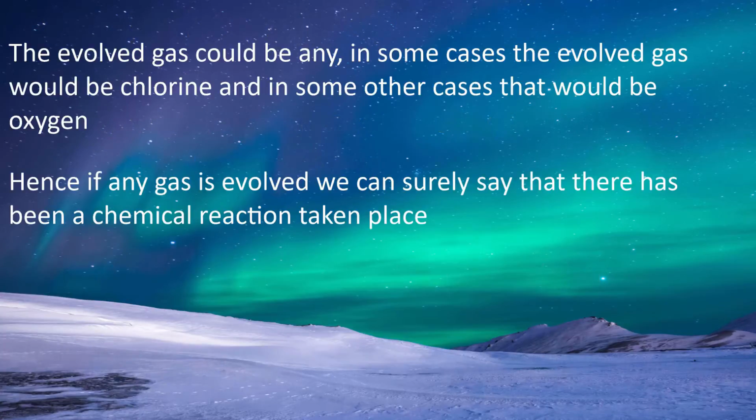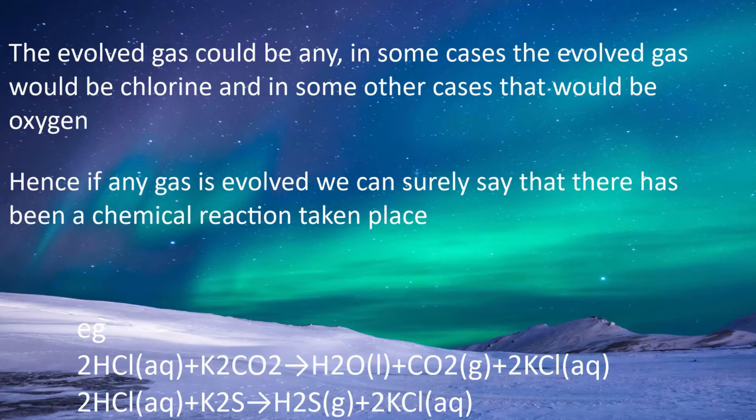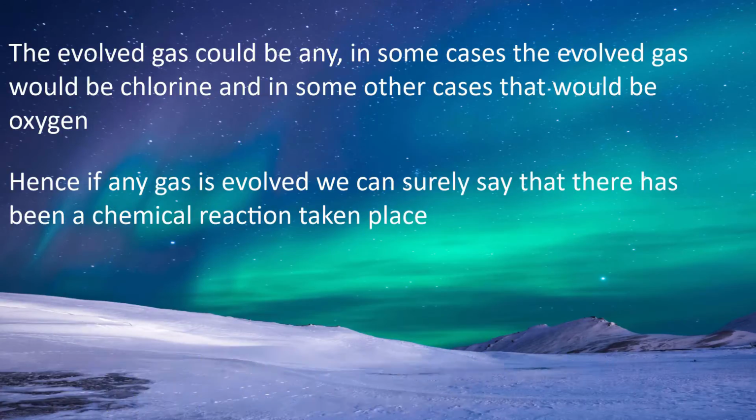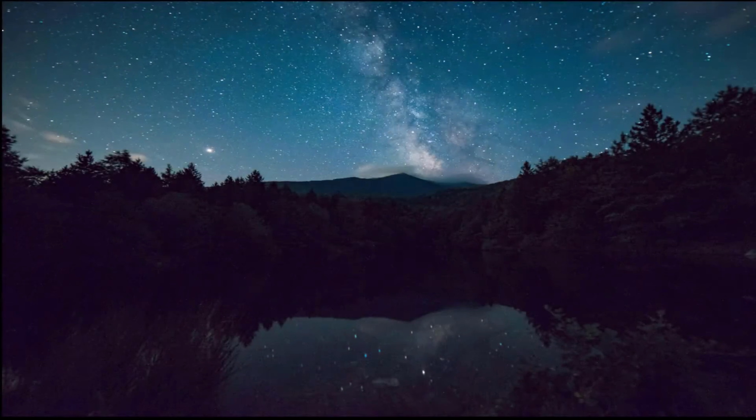The evolved gas could be any gas. In some cases, the evolved gas would be chlorine, and in other cases, the evolved gas would be oxygen. Hence, if any gas is evolved, we can surely say that a chemical reaction has taken place. So now let's move to the second characteristic of a chemical reaction.